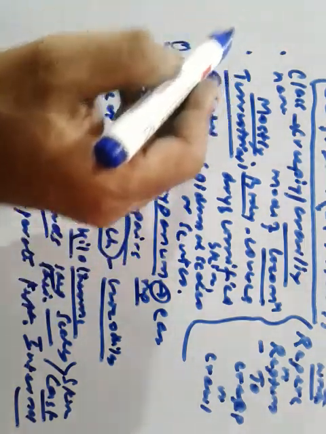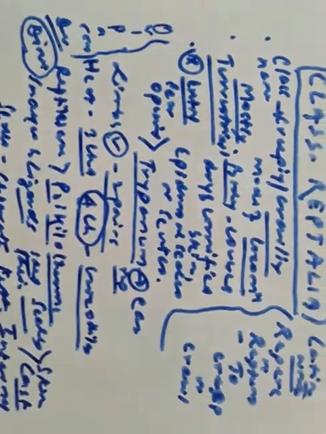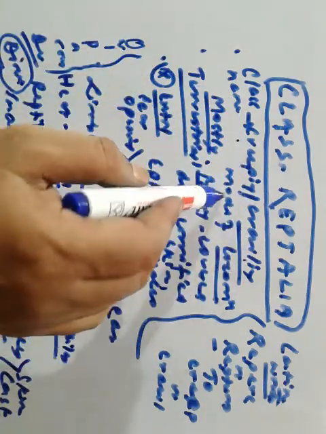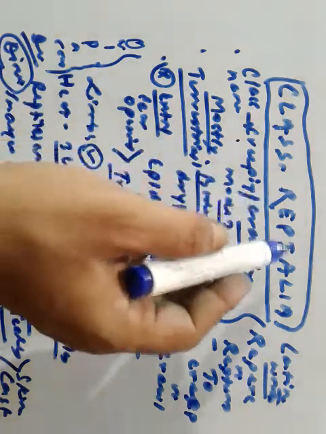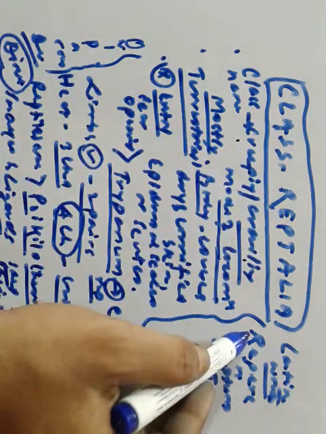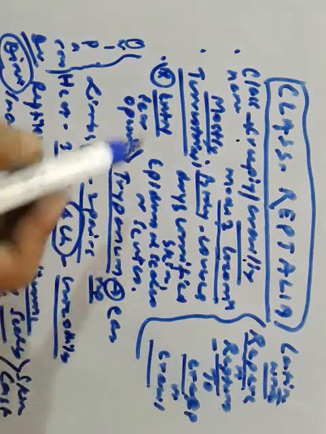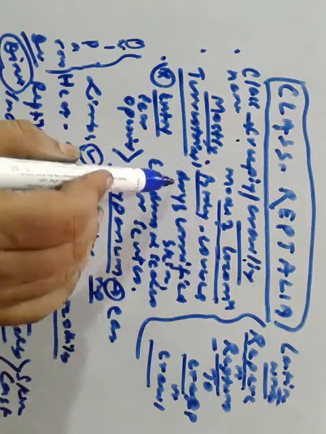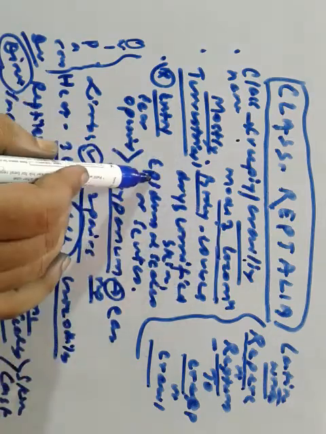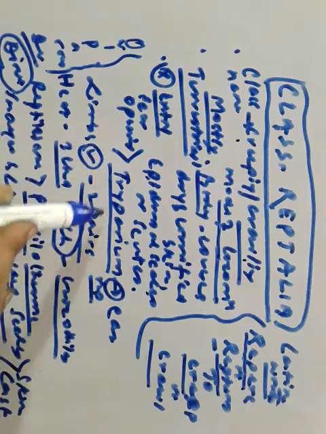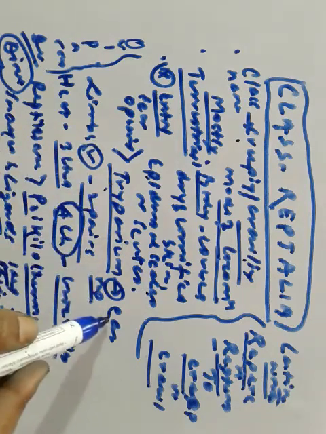Examples. Let us first discuss the characters, after that we will discuss the examples. Class Reptilia is named because of their creeping and crawling mode of locomotion. Body covered with dry cornified skin and epidermal scales known as scutes, and the tympanum represents the ear.